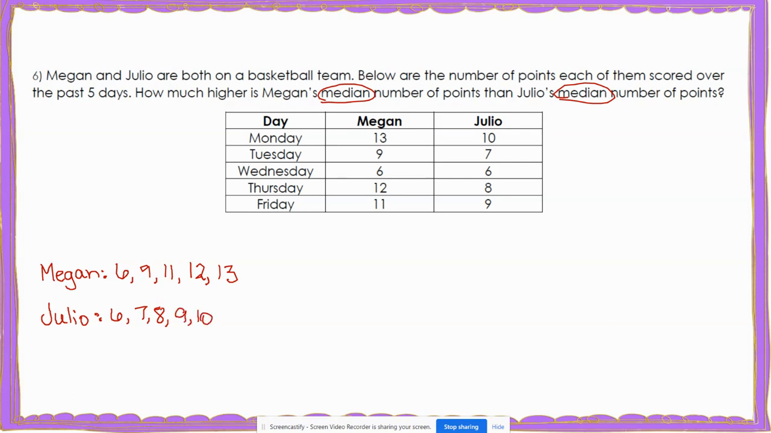Now we need to find their medians. So we would cross out one number from the front and one from the back until we get to the middle. So front and back. And then Megan's median is 11. We're going to do the same thing for Julio. So one from the front and one from the back, front, back, until we get to the middle, and his median is 8. When it asks how much higher is Megan's median, that means I need to find the distance between Megan's median and Julio's median, so I would subtract. So I would do 11 minus 8 equals 3.